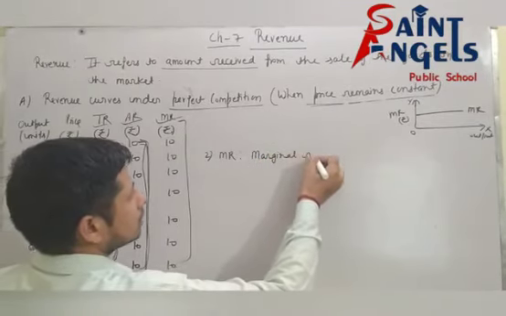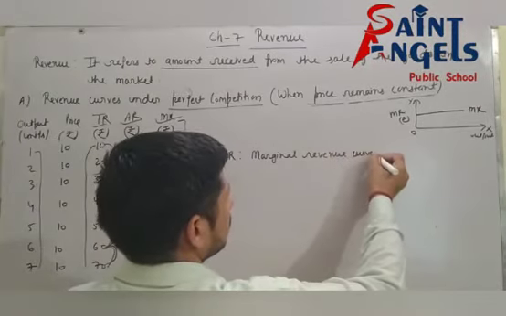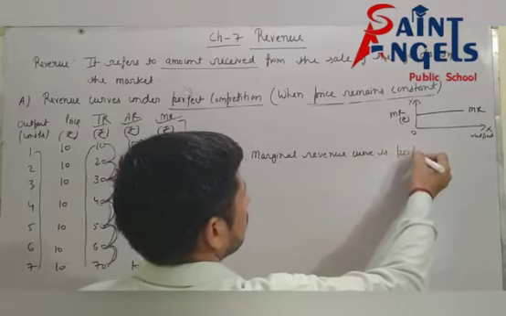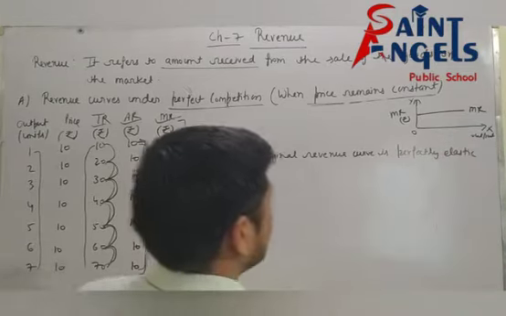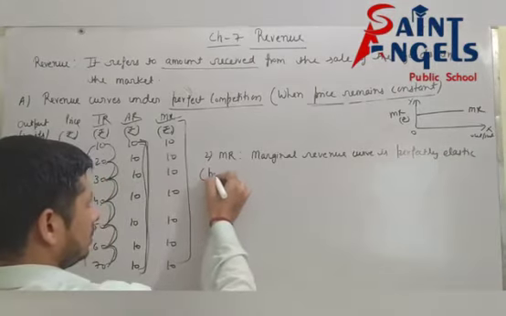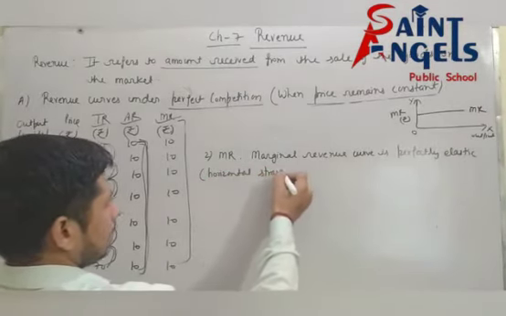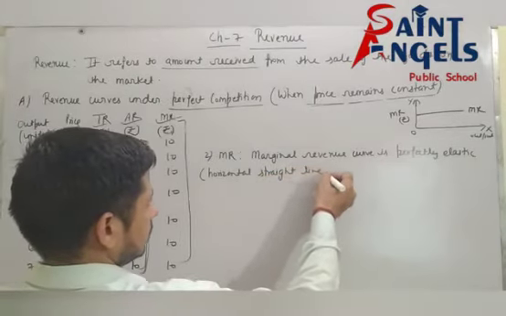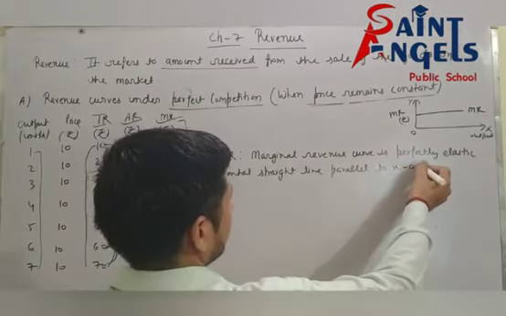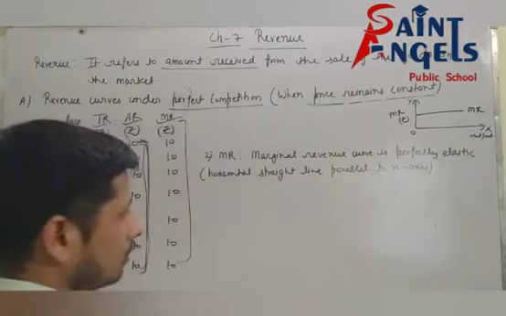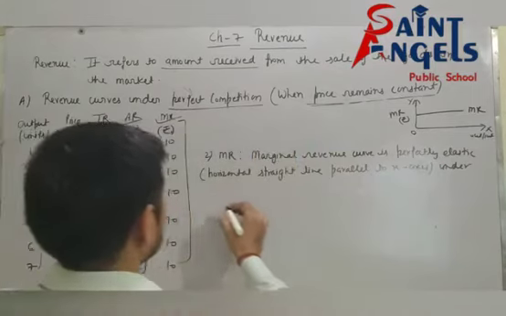Marginal revenue curve is perfectly elastic. Means this curve is perfectly elastic. Perfect elastic means horizontal straight line, parallel to x-axis. Now I hope this is clear. Under which market? Perfect competition market.